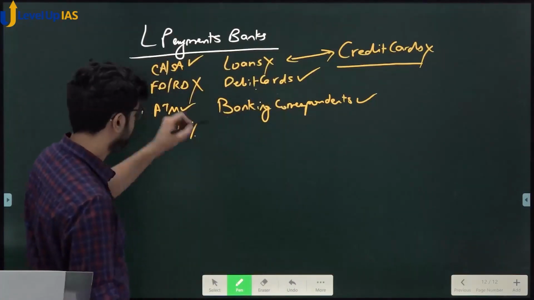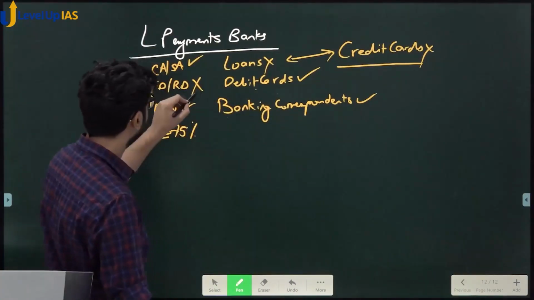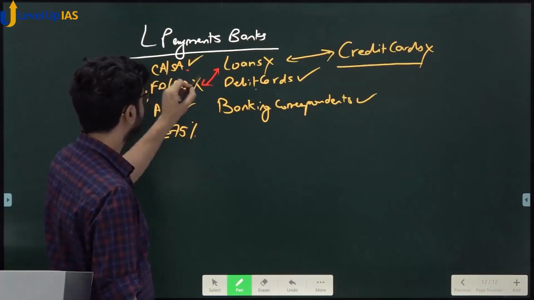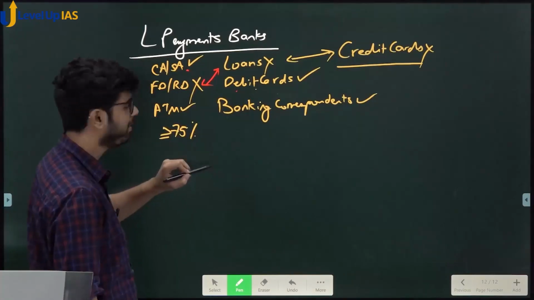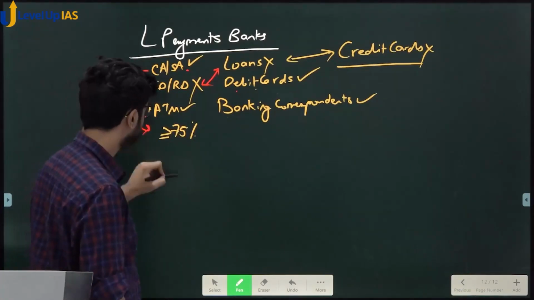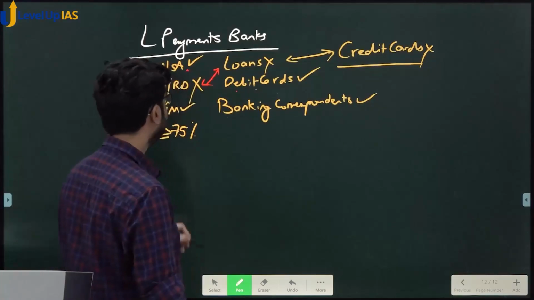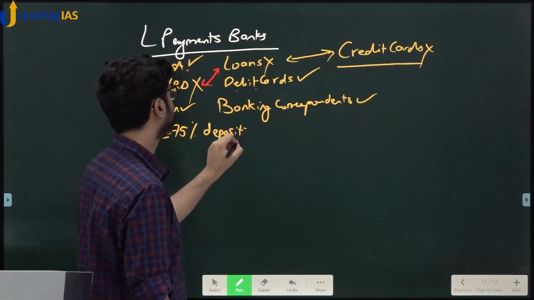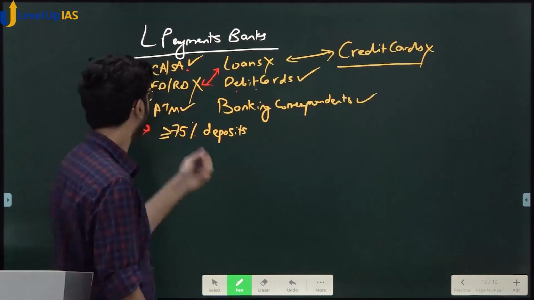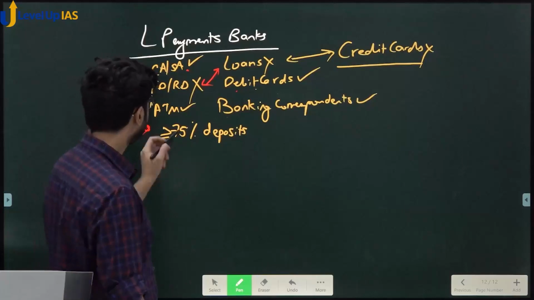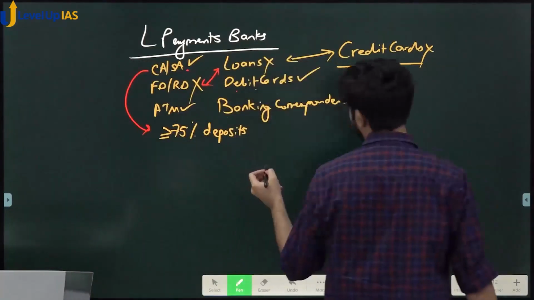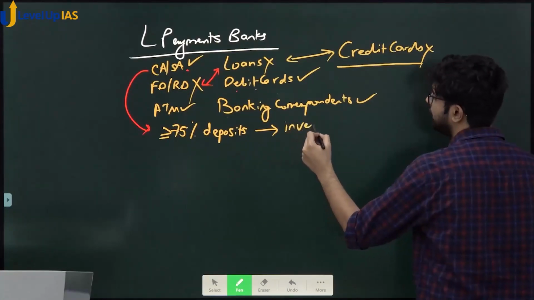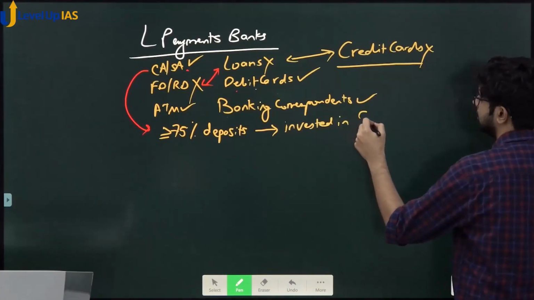See, this is the correlation. If this is not allowed, this is also not allowed. This is allowed, that is why this is allowed. To keep this safe, at least 75% of deposits. What kind of deposits? Is fixed deposit a deposit? No. Why? Because fixed deposit is not allowed. At least 75% of deposits have to be invested in where? Government securities.